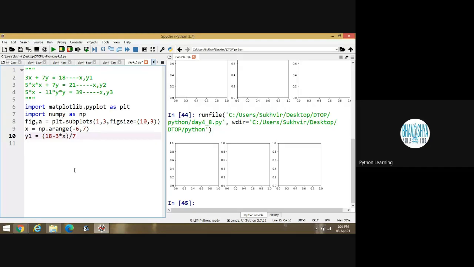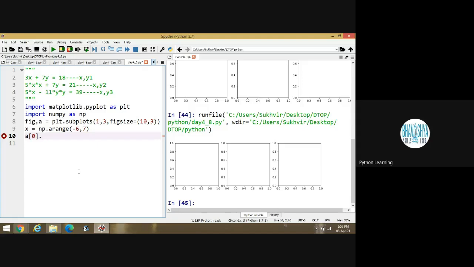And you can do one more thing. Other than writing this equation, you can write like this also. To design the graph, a is the second variable. a is for graphical content basically. a0 stands for the first block, a1 stands for the second block, and a2 stands for the third block.